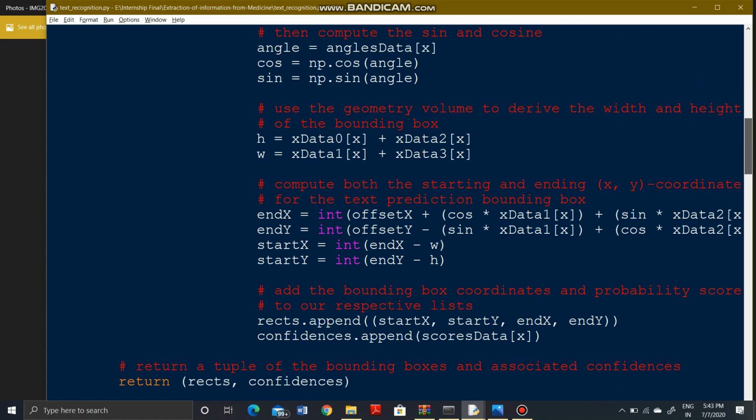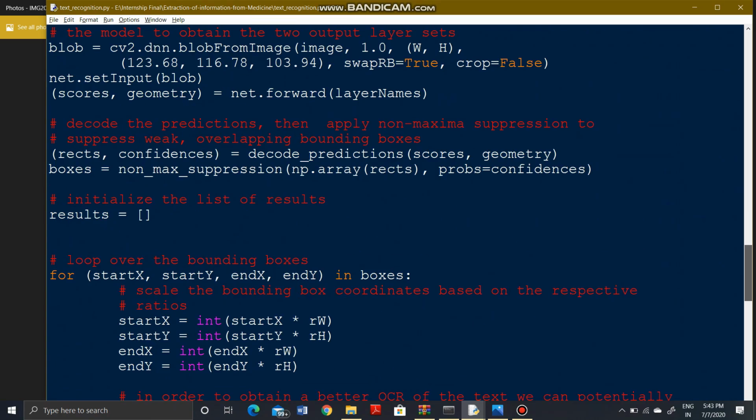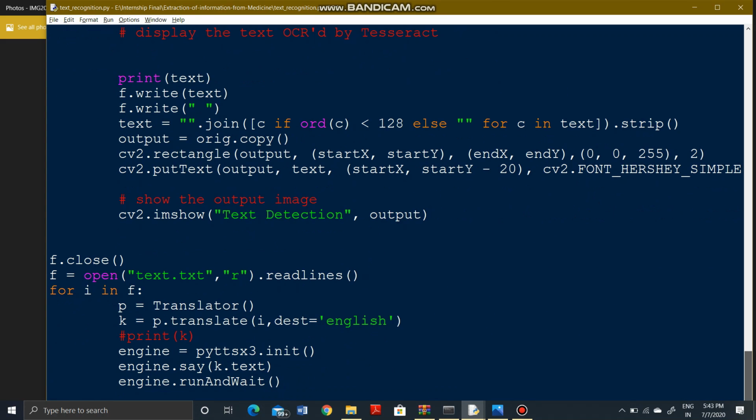So each cropped part has only a single text inside the bounding box. This image is passed into the Pytesseract library, and the extracted text from the cropped image is written to this text.txt file, and simultaneously the result is also converted into speech, with the default language set as English.